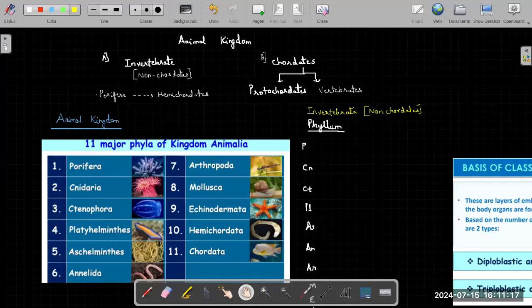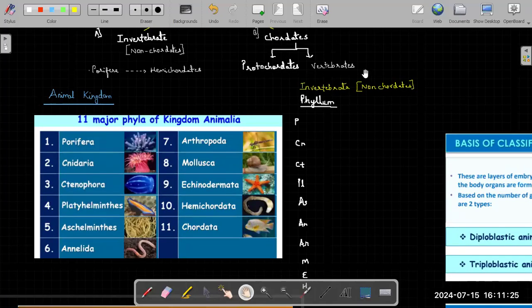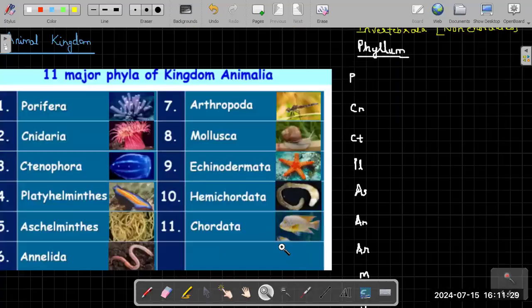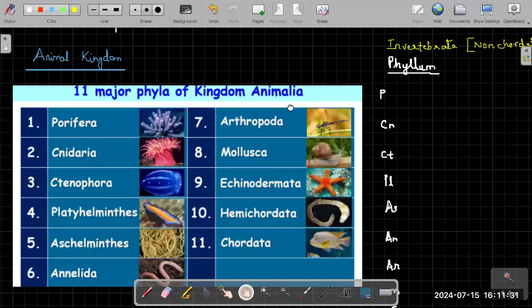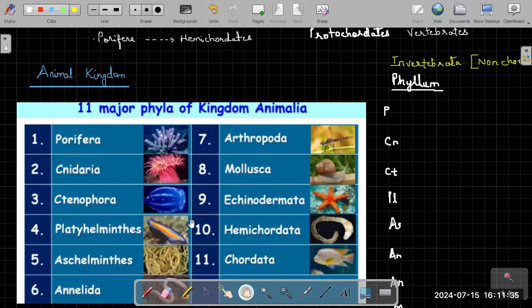So under animal kingdom, there are two major groups, invertebrata and the chordates. We are learning first the invertebrates. First we are going to be learning about the general characteristics and then we'll come to each of these phyla.